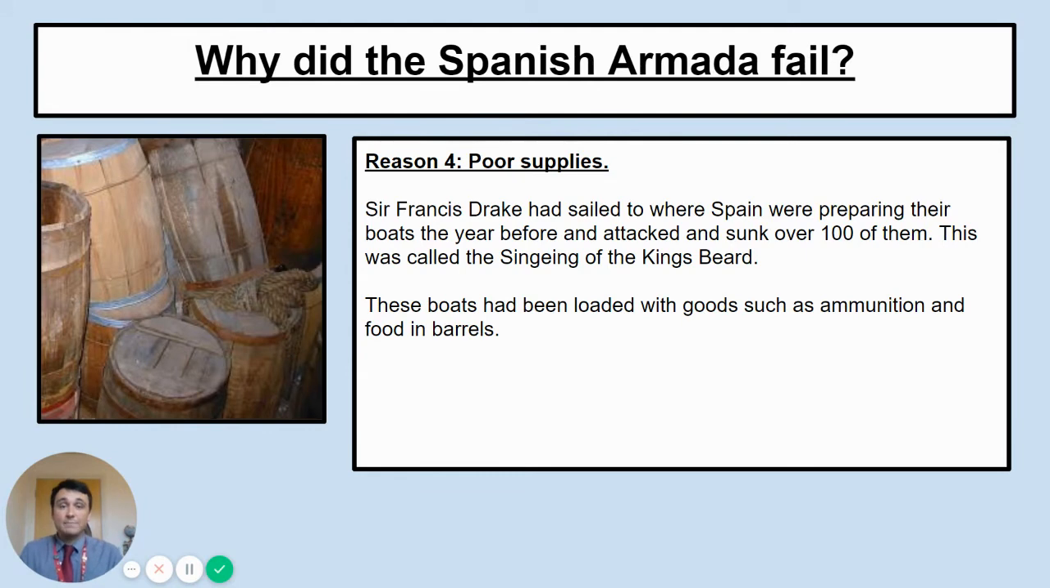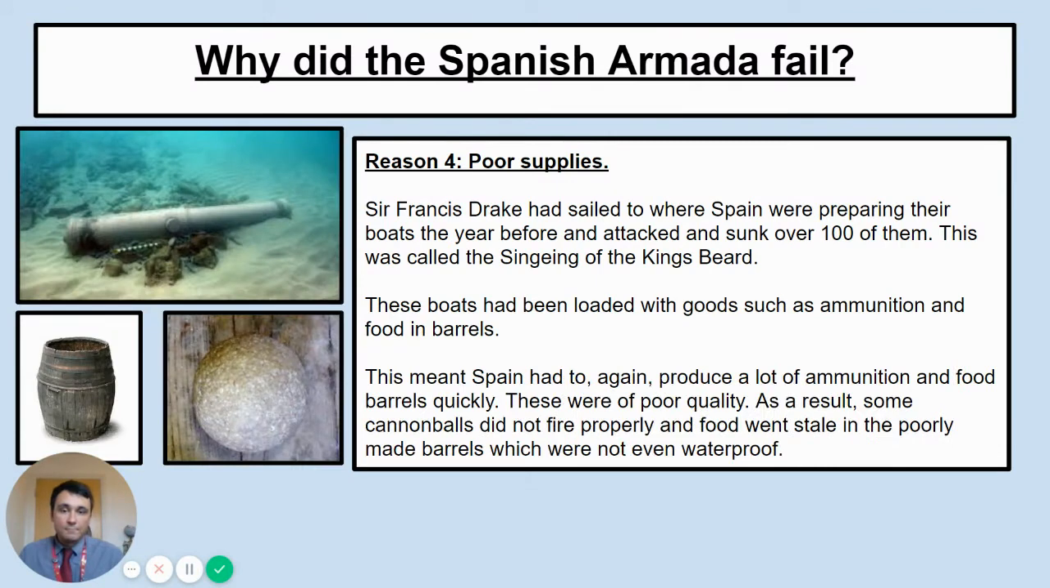Now, like I said, these boats had been loaded ready for the invasion. It was all organised, it was all carefully prepared. The barrels had ammunition in, like gunpowder. There was food in the barrels as well. And this meant that Spain had to basically restock these boats as quickly as possible because it was now at the bottom of the ocean.